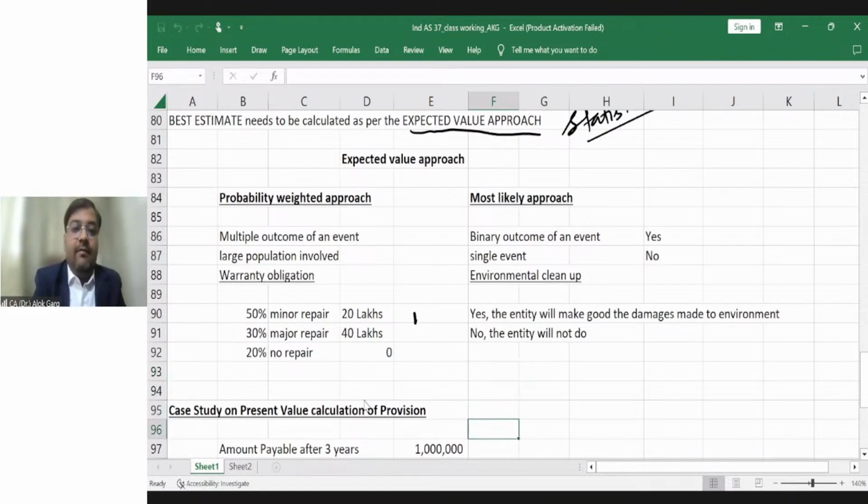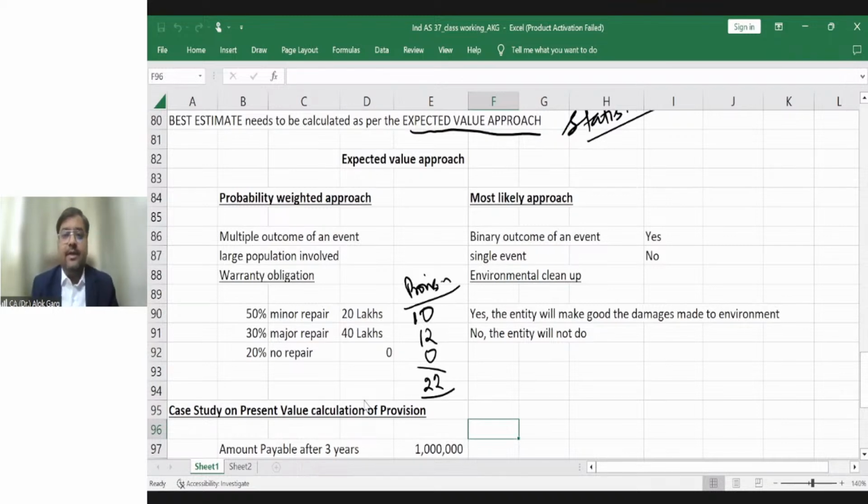50% of 20 will come out as 10 lakh. 30% of 40 will come out as 12 lakhs. 20% of 0 will come out at 0 lakhs. It means you have to create a provision of 22 lakhs, right? Provision of 22 lakhs. Okay.